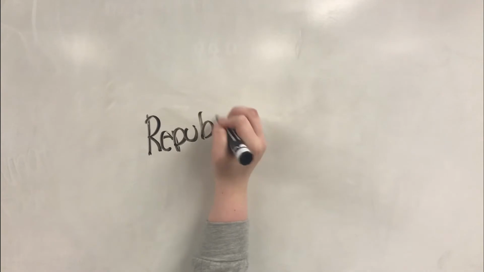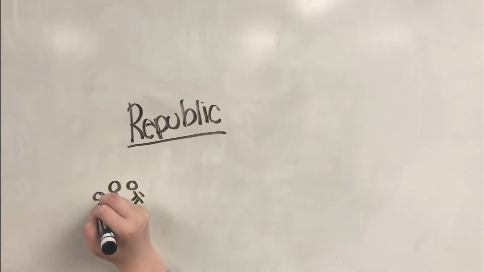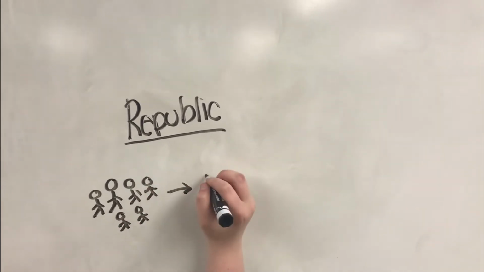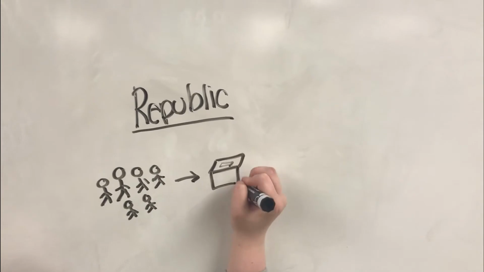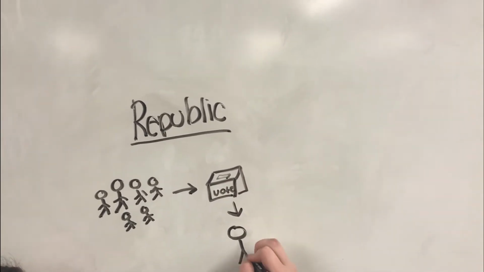On the contrary, a government that's very similar to a democracy is a republic. In a republic, people vote on represented leaders. So although they may not have a say in all of the individual laws and bills that are passed, they still feel represented and have some choice in their government.